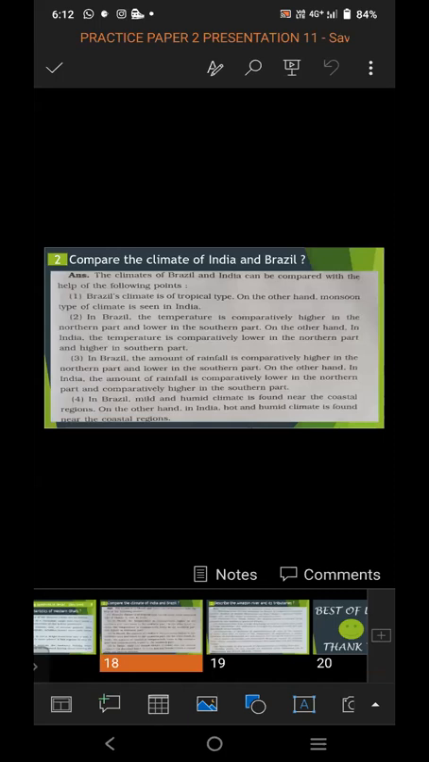In Brazil, the amount of rainfall is comparatively higher in the northern part and lower in the southern part. On the other hand, in India, the amount of rainfall is comparatively lower in the northern part and higher in the southern part. In Brazil, mild and humid climate is found near the coastal region. On the other hand, in India, hot and humid climate is found near the coastal region.